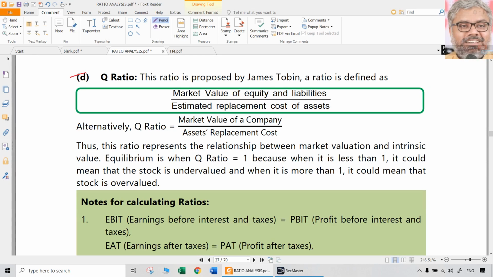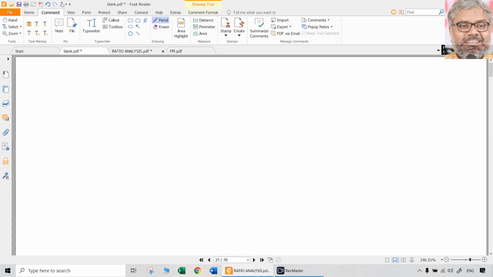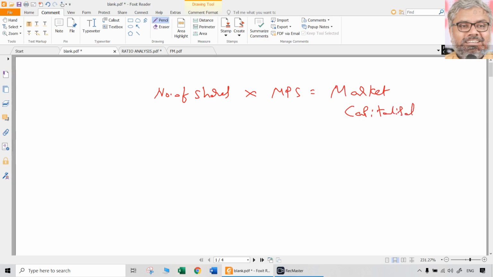Q ratio is something which is different. It's difficult to actually find out also. Why? Because see, market value of the company is there in the numerator. That's okay. Market value of the company is nothing but number of shares multiplied with market price. Total number of shares outstanding, equity shares obviously we're talking, multiplied with market price per share. That's what we call market capitalization. You would have heard this word also. So Reliance Industries has these many lakhs of crores of market capitalization.